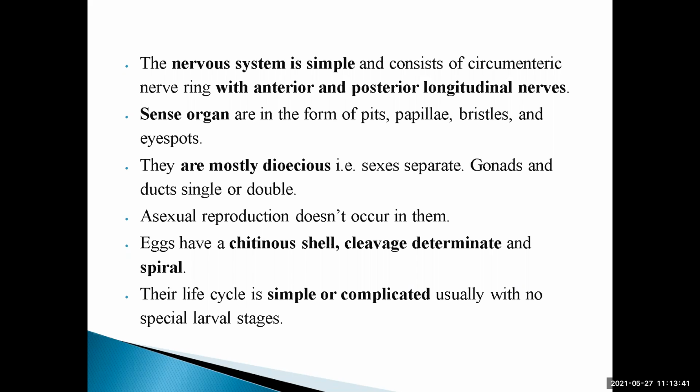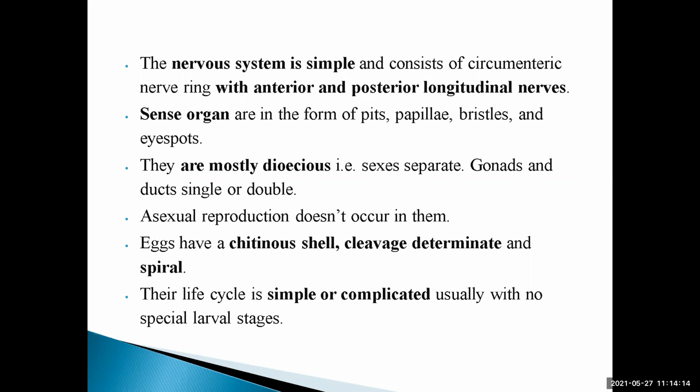Now, when we are talking about the nervous system, it deals with sensation. All the sensation which is controlled in any manner is controlled by the nervous system. Here, the nervous system is very simple and consists of a circumpharyngeal nerve ring with anterior and posterior longitudinal nerves.